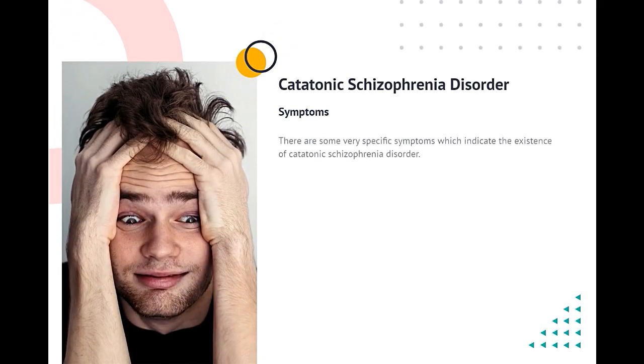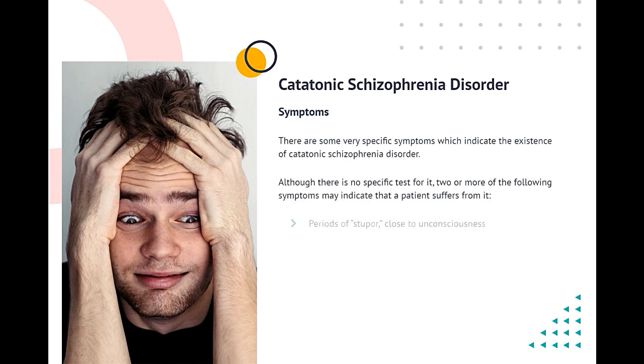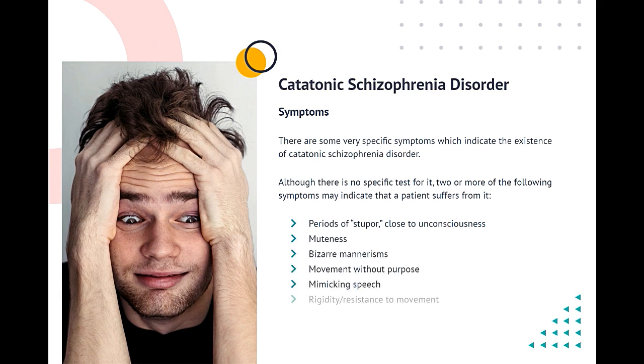Symptoms. There are some very specific symptoms which indicate the existence of catatonic schizophrenia disorder. Although there is no specific test for it, two or more of the following symptoms may indicate that a patient suffers from it. Periods of stupor, close to unconsciousness, muteness, bizarre mannerisms, movement without purpose, mimicking speech, rigidity or resistance to movement, physical inability, imitating movements of others.